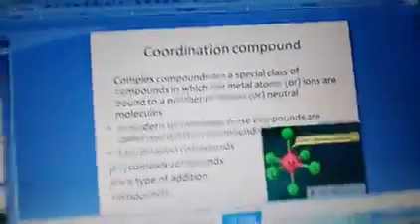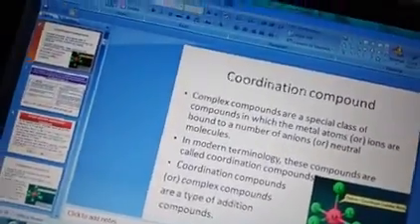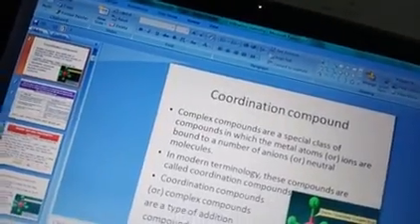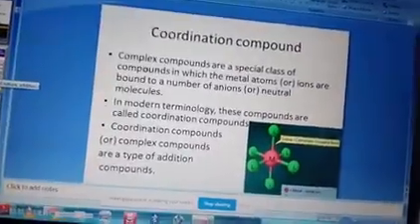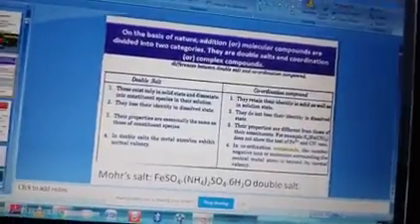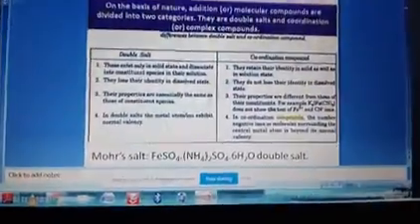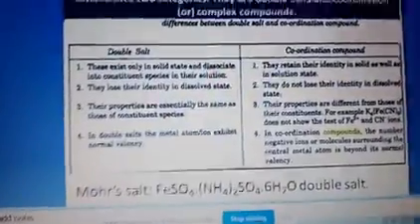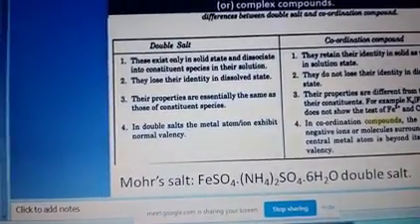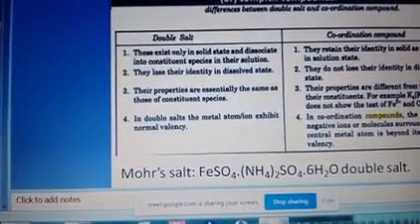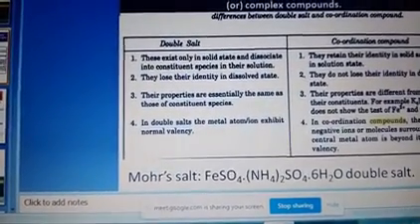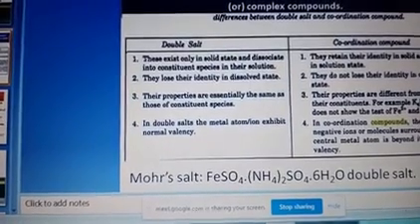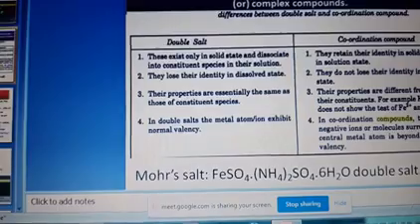Now we'll see the difference between a double salt and a coordination compound. In a double salt, they exist only in the solid state and they dissociate into the constituent species in their solutions.